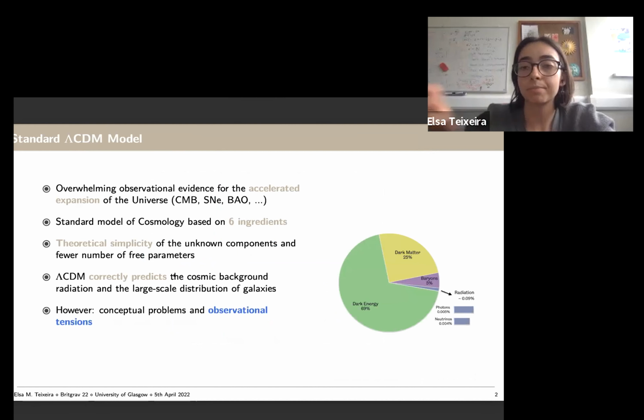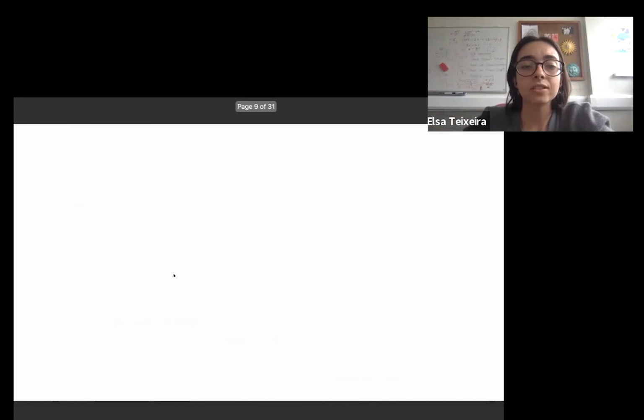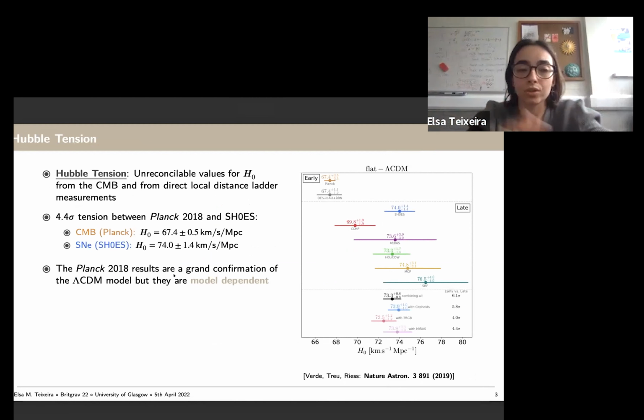However, even though this model gives very good predictions, we are now aware that it has some conceptual problems and, more concerning, some observational tensions. So here I'm going to focus on one of the most relevant tensions, which is the Hubble tension. The Hubble tension is a problem where we find irreconcilable values for H0, the current expansion rate